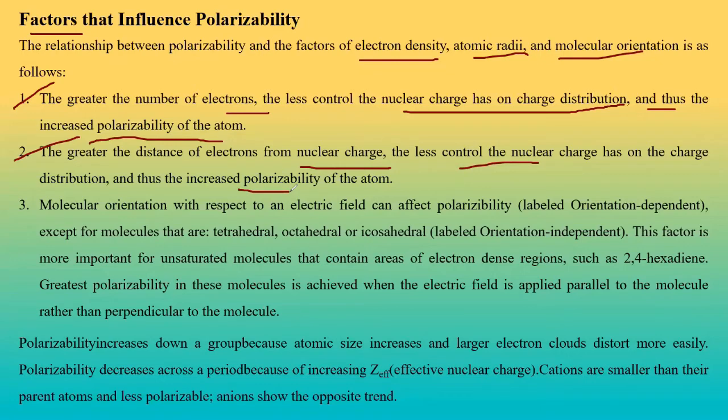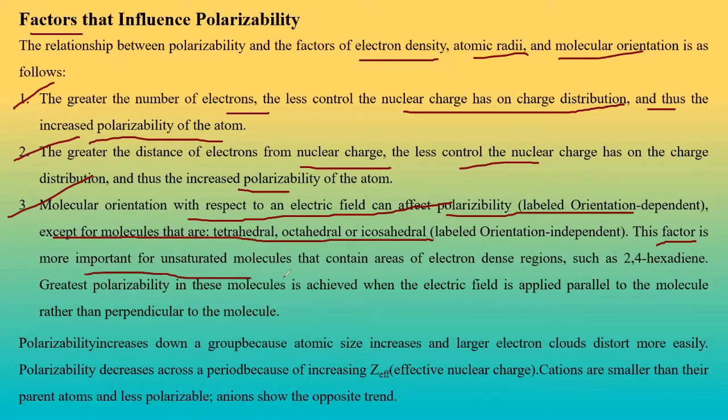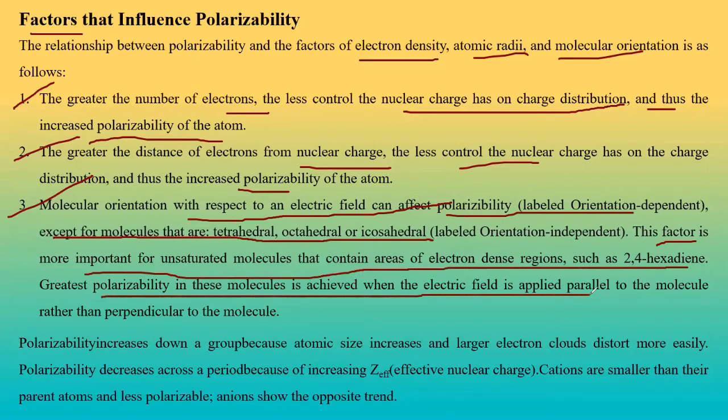This is another issue, that again, if the distance in the class is very high, then what will happen? From the front, the person will not be able to see the back, so backside persons will do whatever they want. Molecular orientation with respect to the electric field can affect polarizability, except for molecules that are tetrahedral, octahedral, icosahedral. This factor is more important for unsaturated molecules that contain areas of electron dense regions. Greatest polarizability in the molecules can be achieved when the electric field is anti-parallel to the molecule rather than perpendicular.